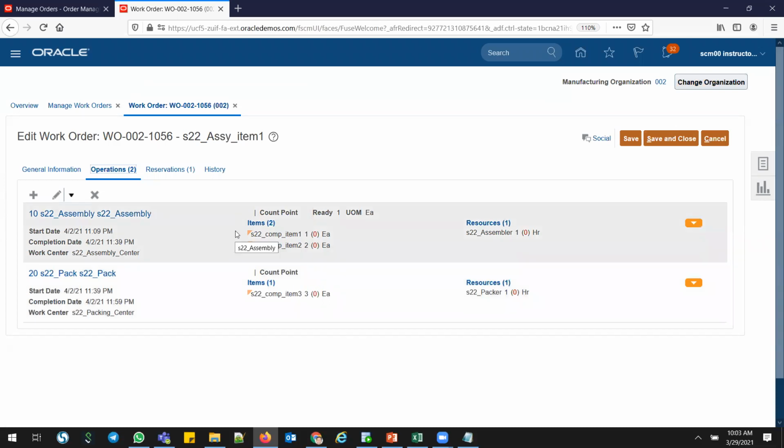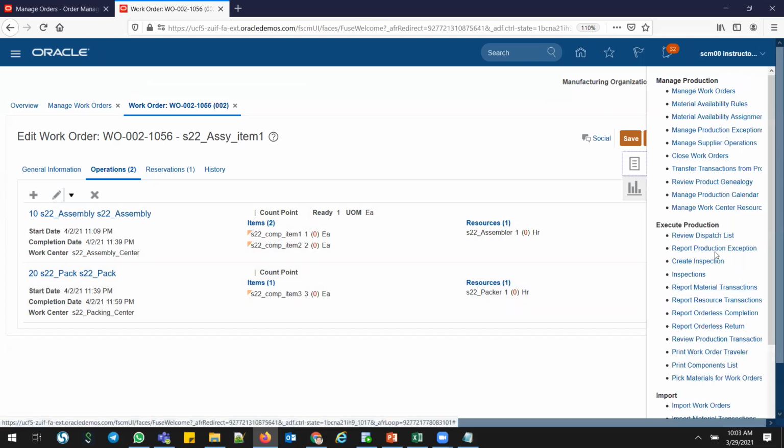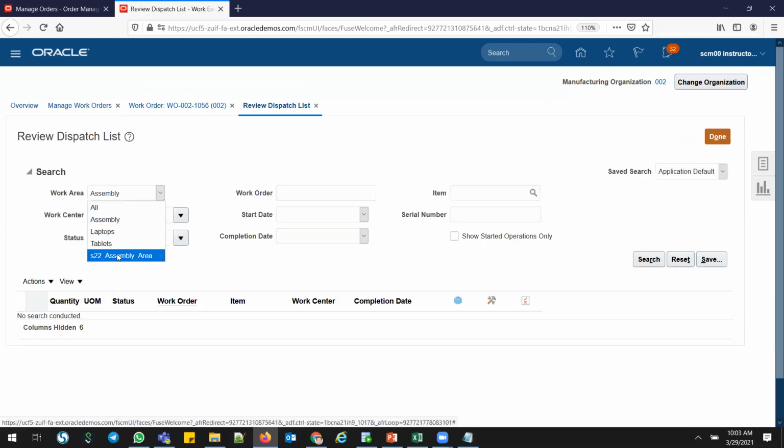If you want to issue the parts to the work order, go to dispatch list, go to review dispatch list, and I'm going to my own assembly. This is my plant area, S22 assembly area. So I can see all my work centers, whatever work orders are in my assembly area, what is in process, what I need to do. In order to go with the work order or start date, end date, or work center, you directly go for your work area. Or sometimes people worry more about their work centers, what work orders are lying in their work centers, like how many work orders are there in the assembly center, or in the packing area. That is also possible. You can check your things.